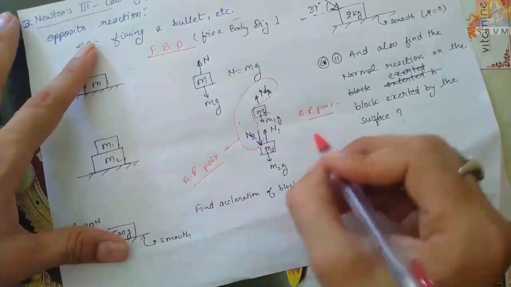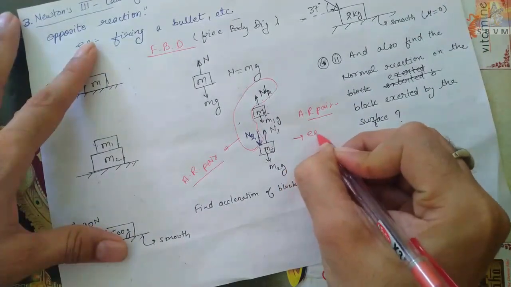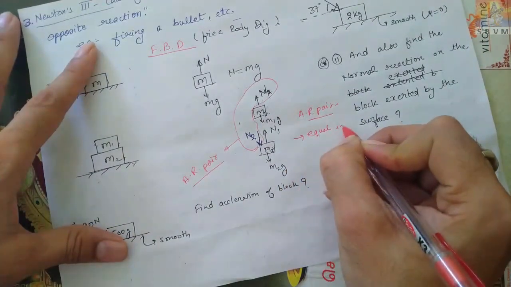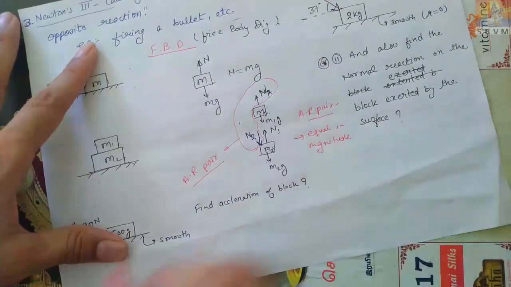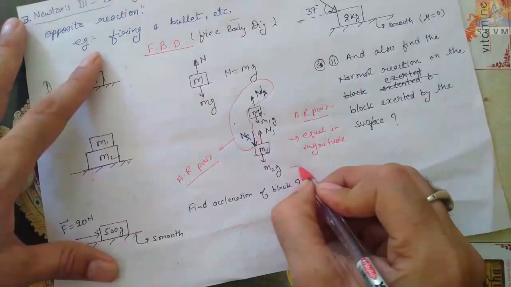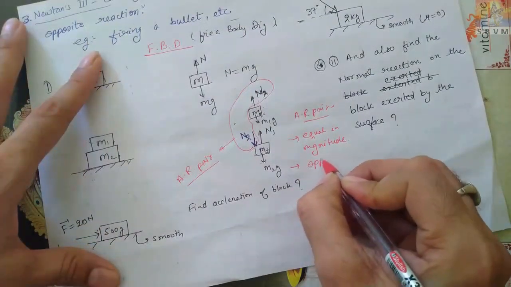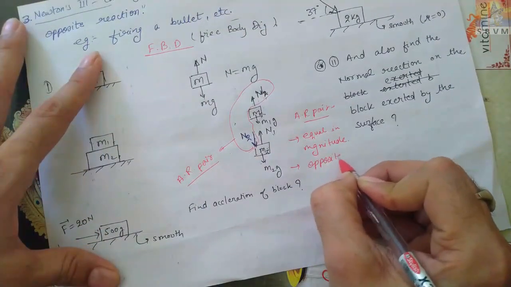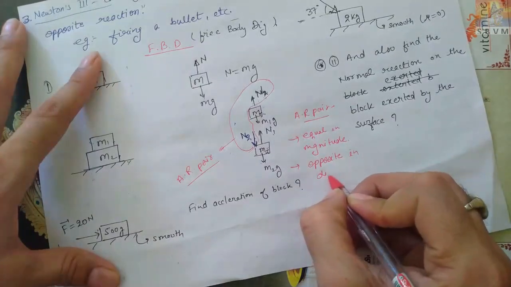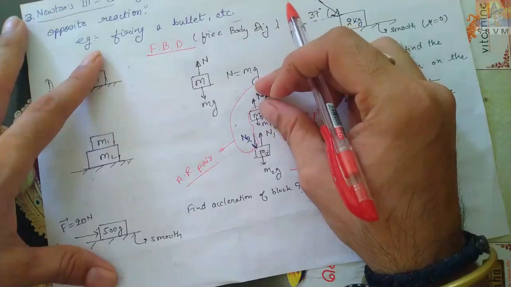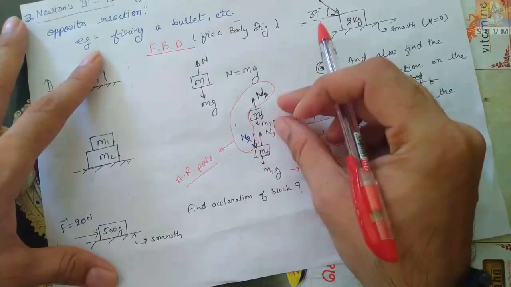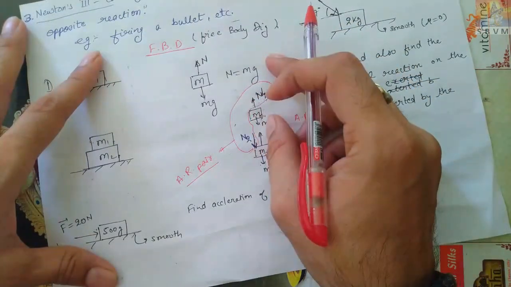Their main property is that they are equal in magnitude, n2. They are opposite in direction, as shown in the figure, one is up, another is down.